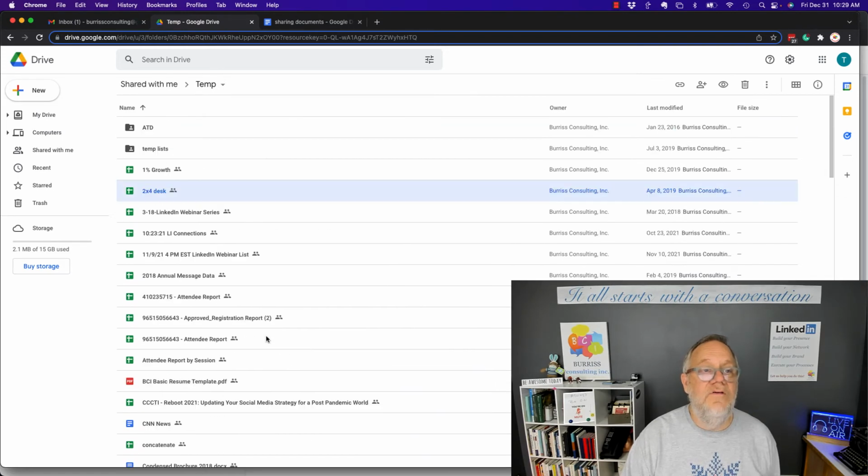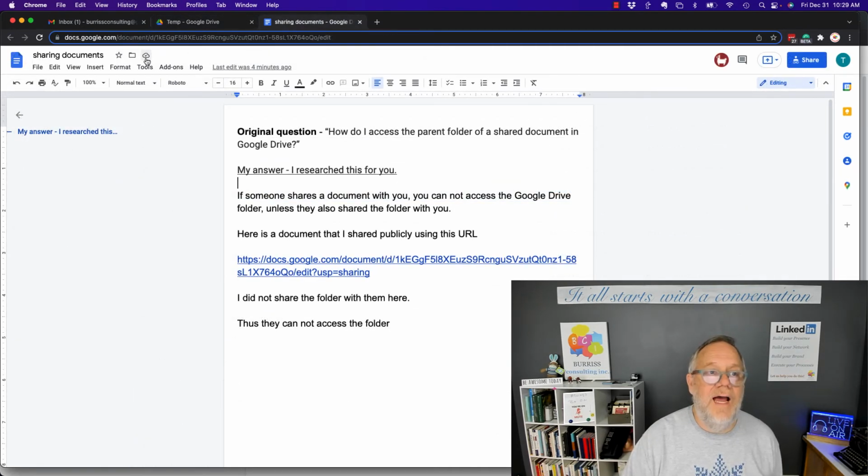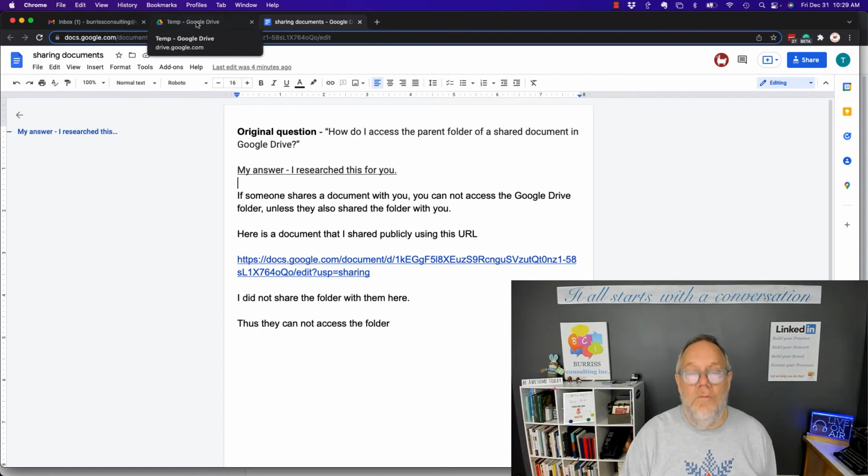So I can do anything in this folder I want to do, except I cannot move stuff into another folder unless it's a subfolder of this folder. I can't take this document here and move it to another folder outside of this temp folder.